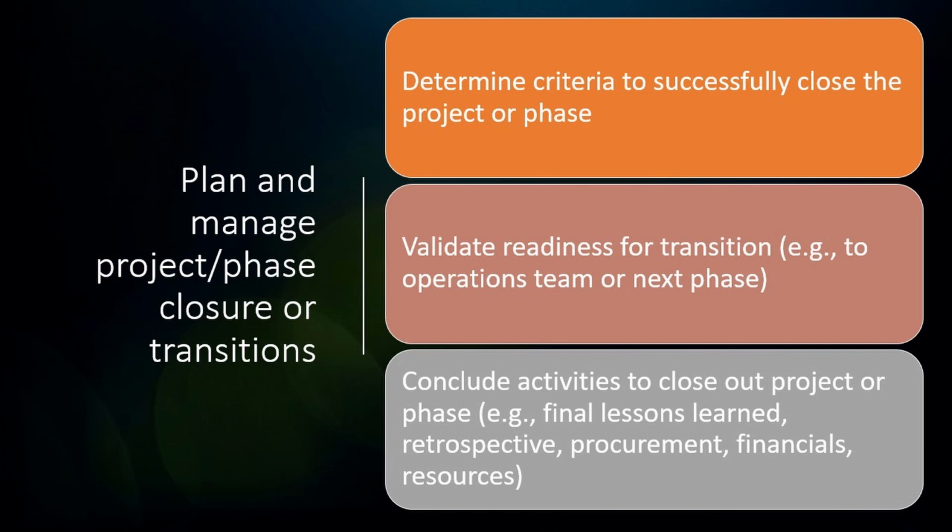Once again, closure is a small portion of the exam, but it could appear anywhere during the exam. So you need to make sure that you understand all these concepts with closure. It's not when you hand over the project or the deliverables to the customer. It happens as you determined previously in the planning stage to end the project.